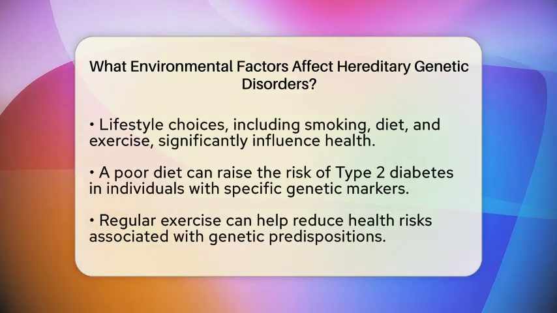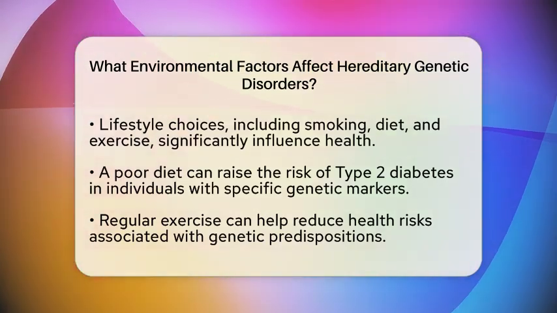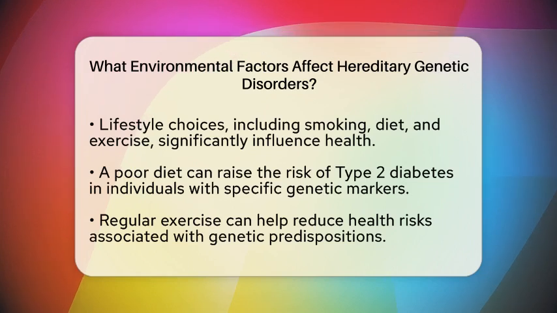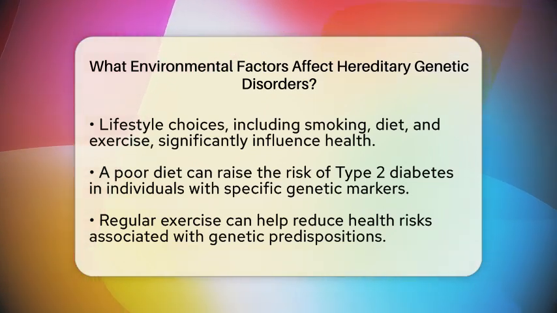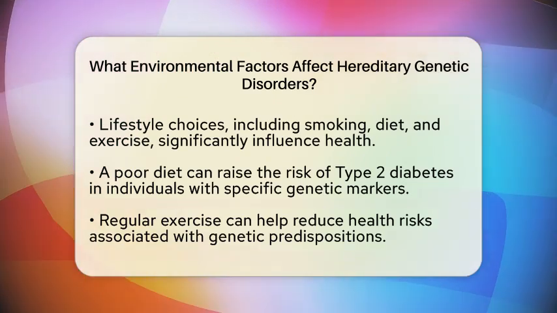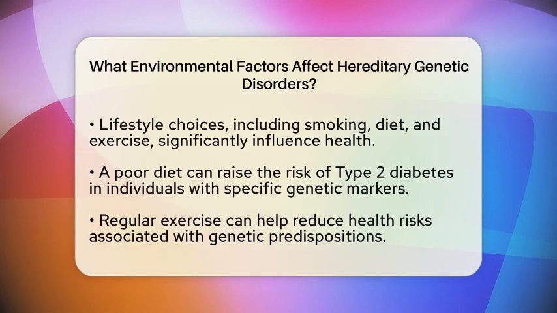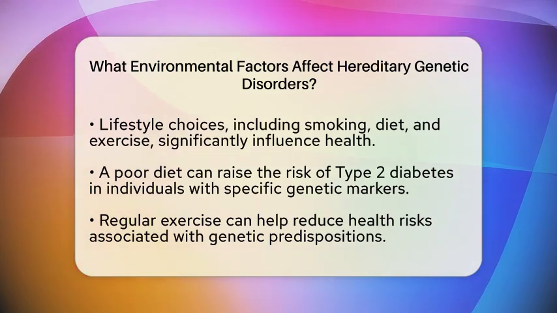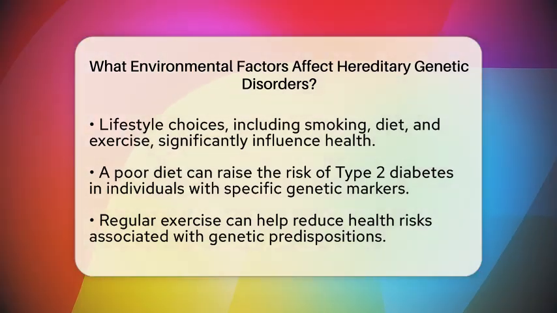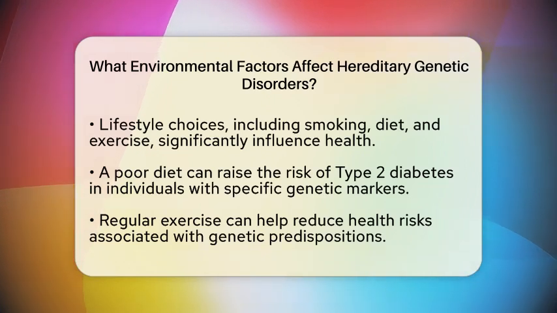Lifestyle choices also play a big role. Smoking, diet, and exercise habits can impact our health and interact with our genetic predispositions. For instance, a poor diet may heighten the risk of type 2 diabetes, especially in individuals with specific genetic markers. Regular exercise, on the other hand, can help mitigate some of these risks.